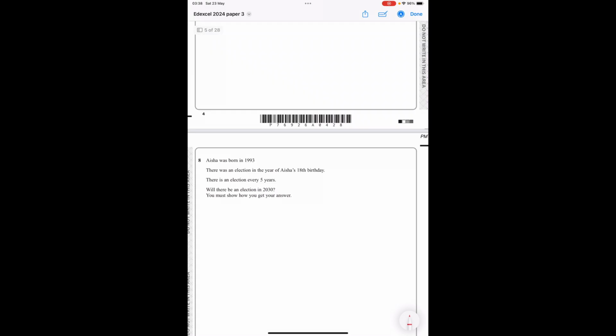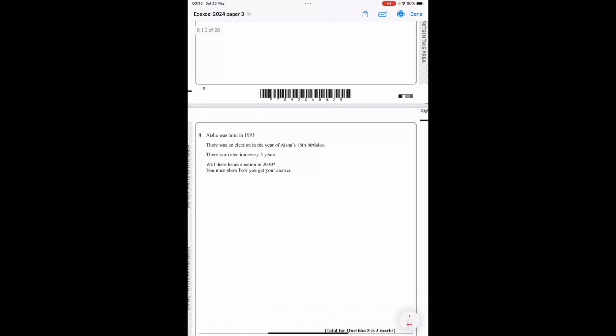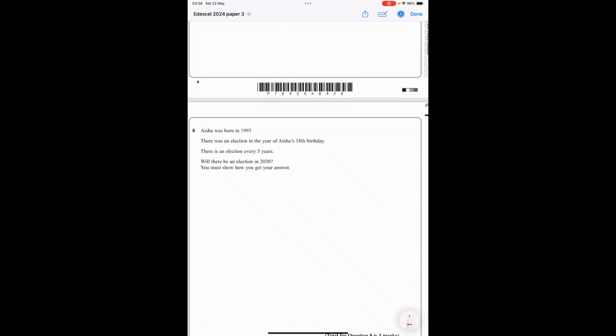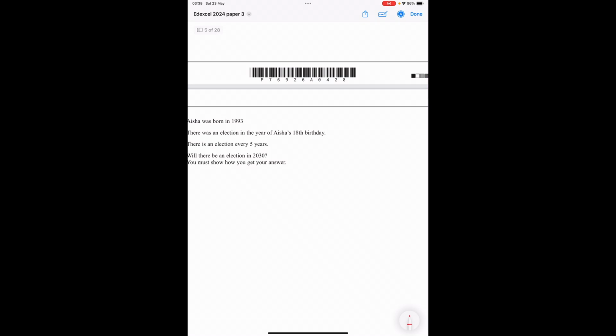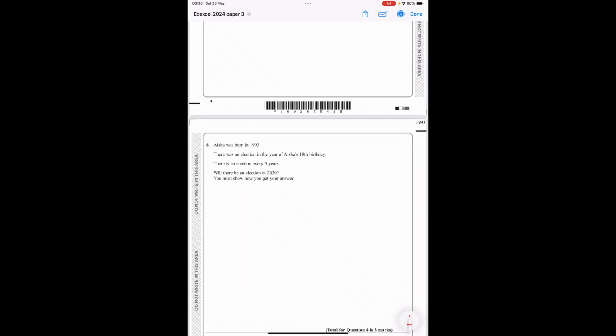Aisha was born in 1993. There was an election in the year of her 18th birthday. There is an election every 5 years. Will there be an election in 2030? So she was born in 1993, and then we're going to add 18 years for her birthday. So 1993, add 18 years, takes us to 2011.